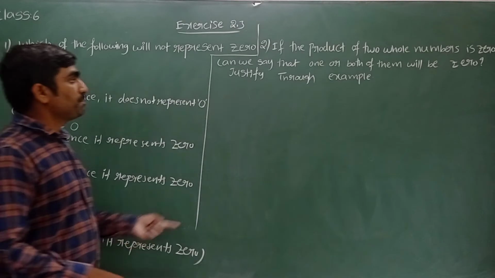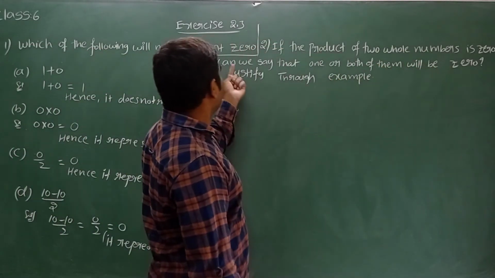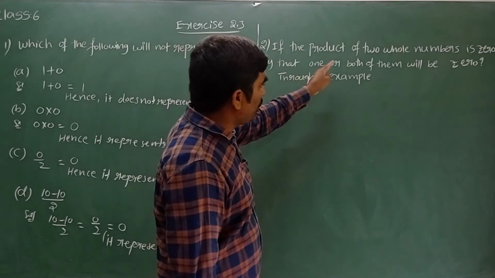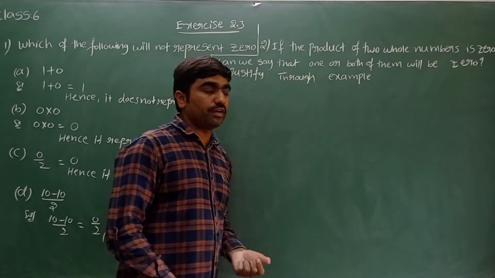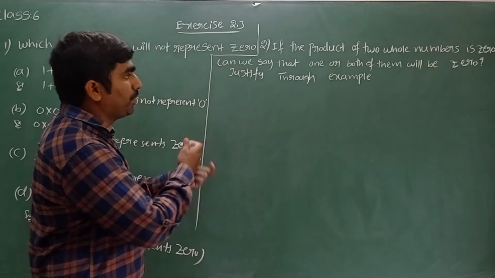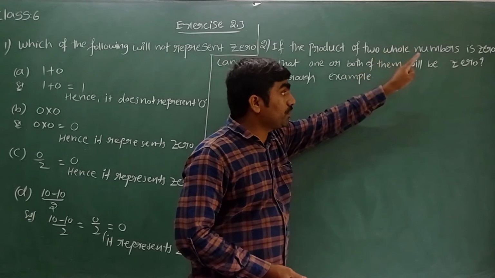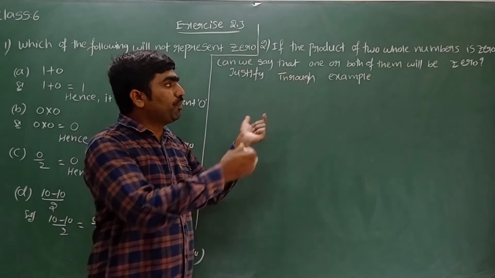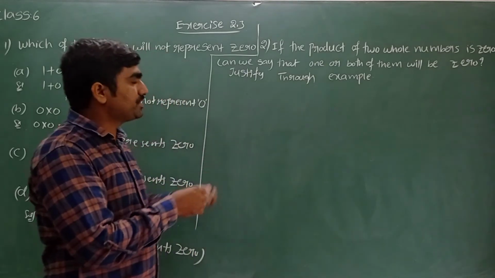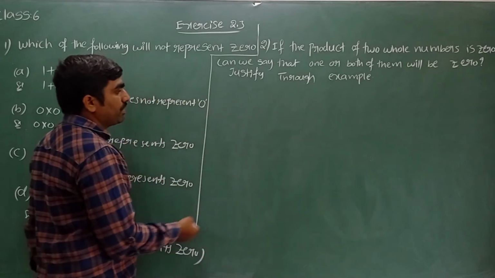See next one. If the product of two whole numbers is 0, can we say that one or both of them will be 0? Justify through example. When they are multiplying two whole numbers, if I want to multiply two whole numbers to get a result 0, can I take one number 0 or both of them will be zeros? They are asking to justify through example. Let me take one example.